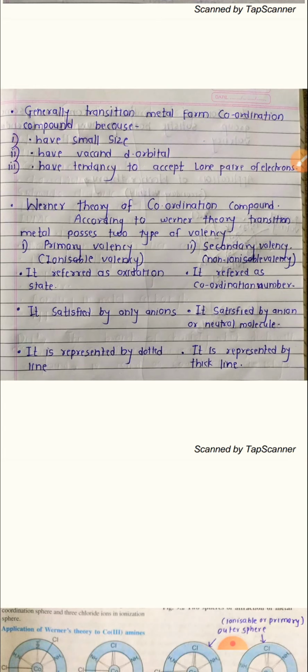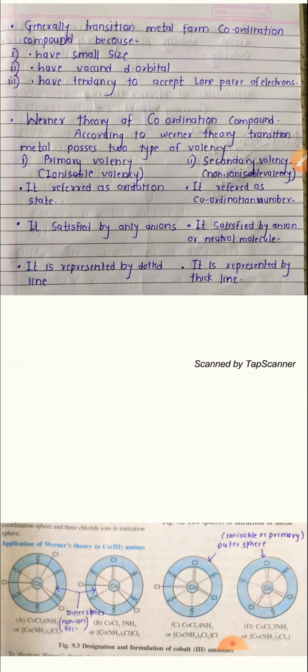I will explain first the primary valency. What is primary valency? Primary valency is called ionizable valency, and it represents the oxidation state of the metal. Generally, the primary valencies are satisfied by anions and they are represented by dotted lines. I will give one simple example, and with the help of that example I will explain primary valency as well as secondary valency.